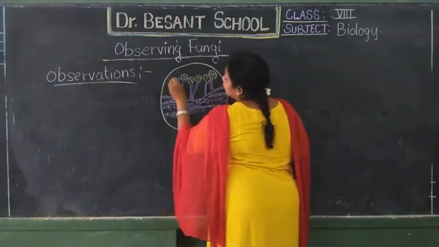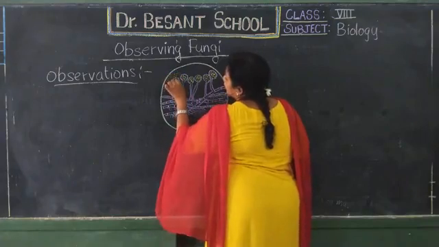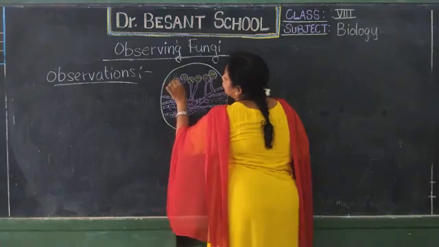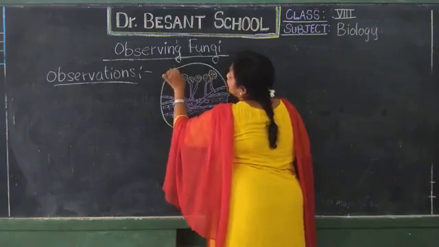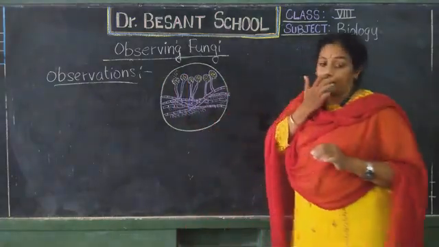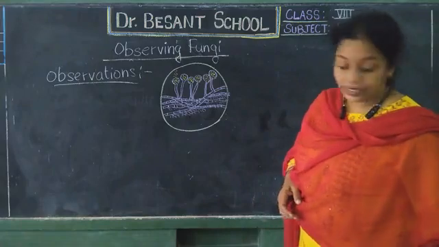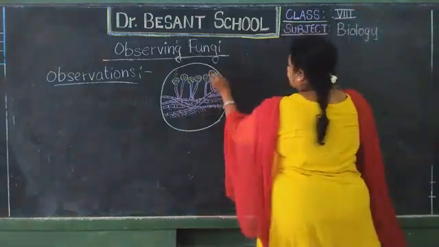Here I show one open sporangium. It is already ripened, just the way a fruit ripens, no? Like that the sporangium ripens and the spores are released to the outside, and they are carried by the air to different parts. Okay children, so here I have drawn what we could observe there.